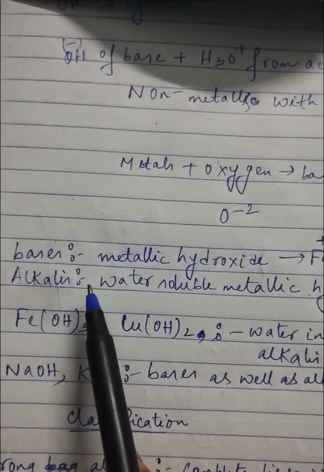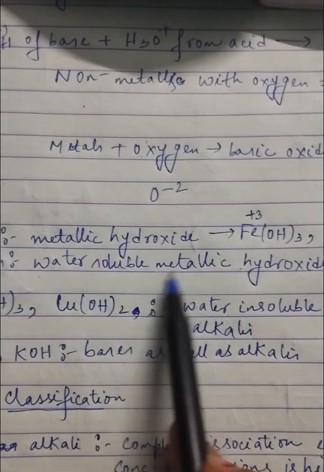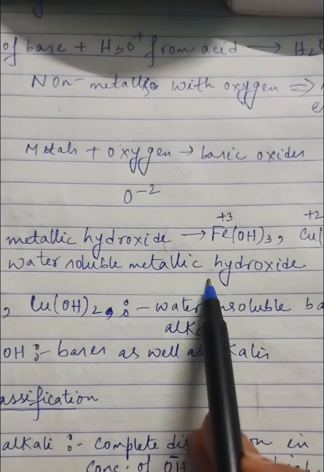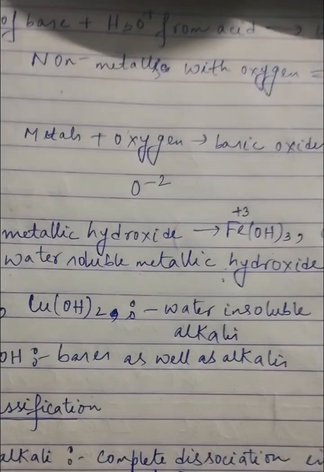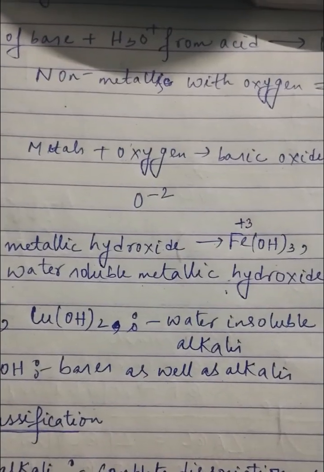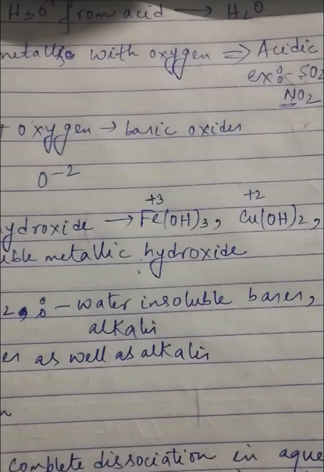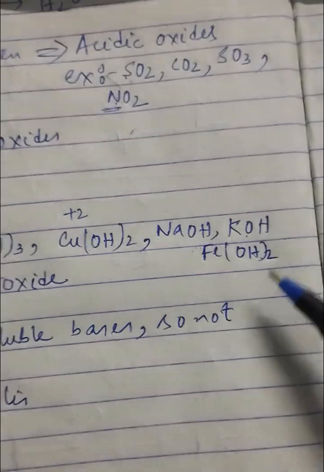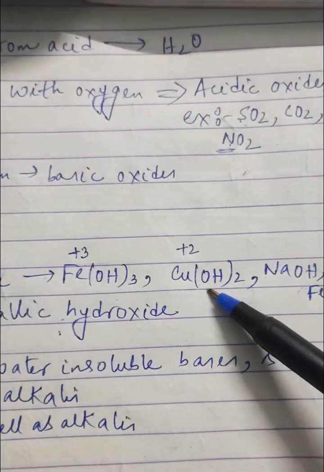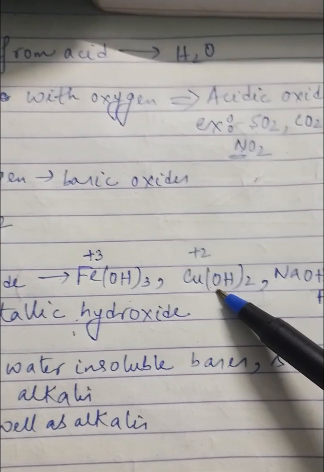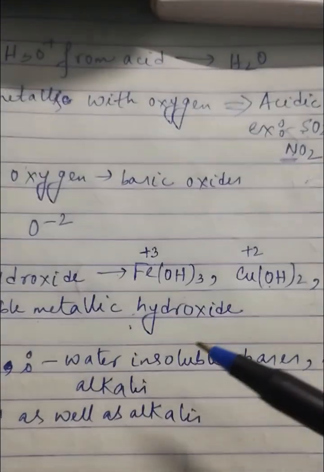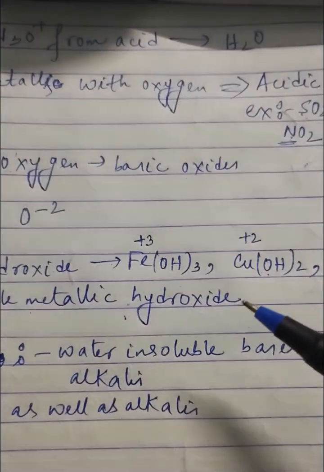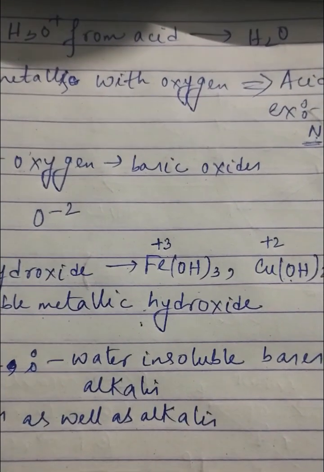And what are alkalis? Alkalis are water soluble metallic hydroxides. That means the bases which are soluble in water are alkalis. All bases do not dissolve in water. For example, ferric hydroxide, ferrous hydroxide, copper 2 hydroxide, all these bases do not dissolve in water. So they are not alkalis. Only those bases which are soluble in water are called alkalis.